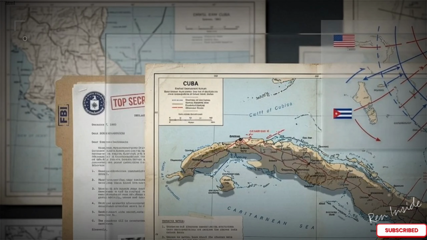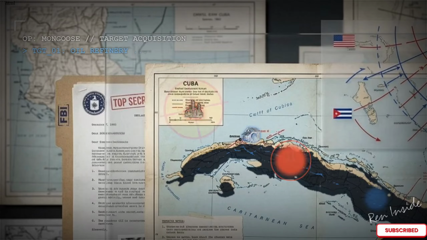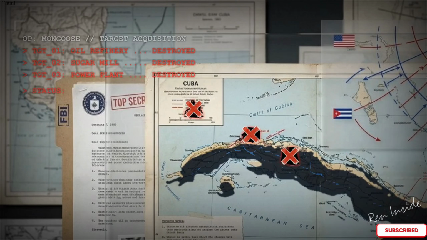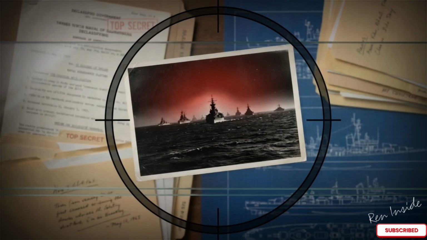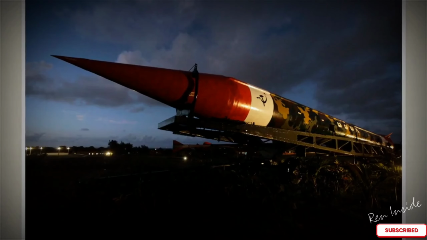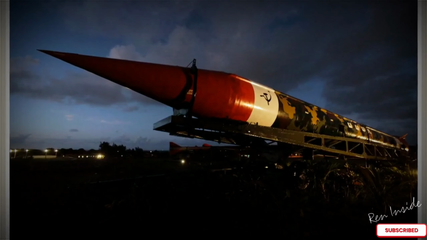The project began with a focus on wide-scale destabilization. This map outlines the primary targets of the initial campaign: the systematic sabotage of oil refineries, sugar mills, and power plants to cripple the Cuban economy. These aggressive acts of state-sponsored sabotage contributed directly to Soviet anxieties. Fearing a full-scale US invasion, the USSR moved to place nuclear missiles on the island, leading the world to the brink of the Cuban Missile Crisis.